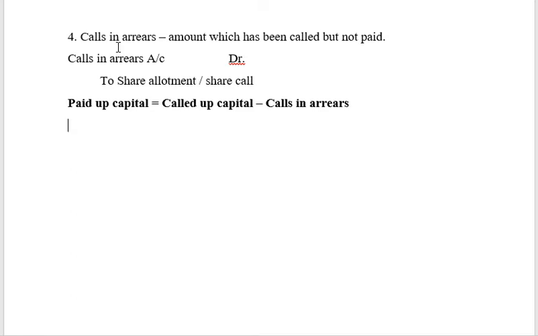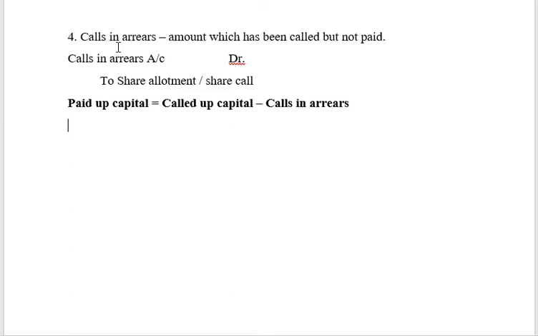Now in that, suppose one person has not yet paid calls to the extent of say 5,000 rupees. He has not paid up the calls. So what will happen? Your called up value is 75,000 shares into 7 rupees. But to the extent of 5,000, I don't have any money received in the bank account. So I will say minus calls in arrears 5,000.